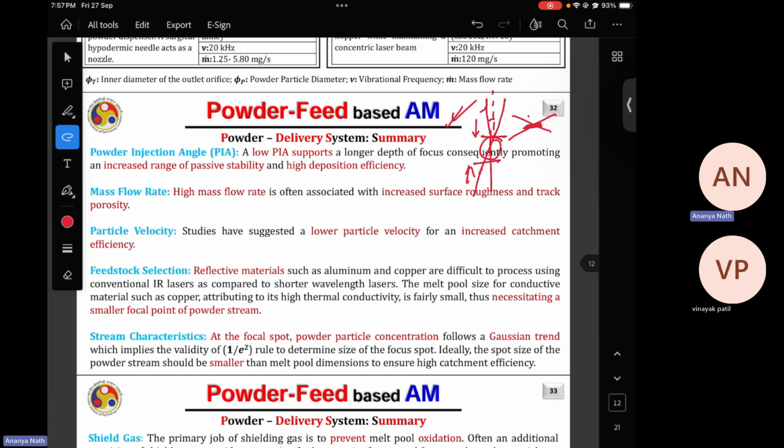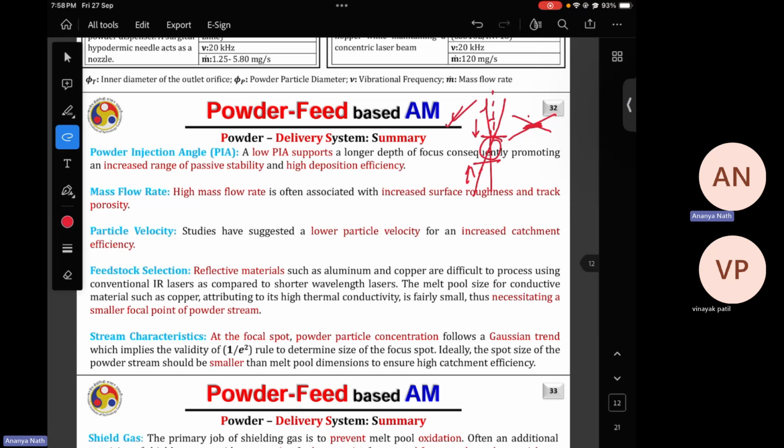In case of copper, copper is more reflective than aluminum. So you have to again provide very high energy density to the melt pool to make the copper melt. Now, as copper is very reflective and you are providing the laser with the copper powder stream, there will be chances of the laser getting reflected back to the lens from which the laser is coming.